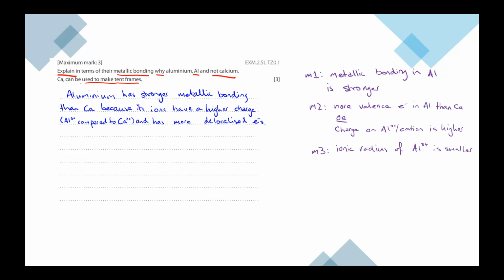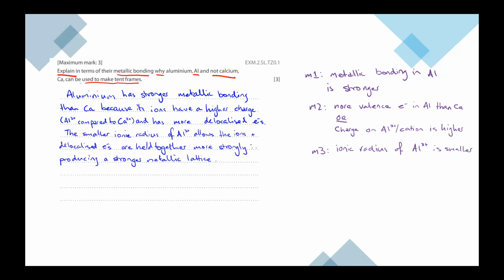So this is my model answer. So aluminium has a stronger metallic bonding than calcium. So you make it a declarative statement, because its ions have a higher charge, Al3 plus compared to Ca2 plus. So we've got to talk about how it's aluminium and not calcium. It has more delocalized electrons.